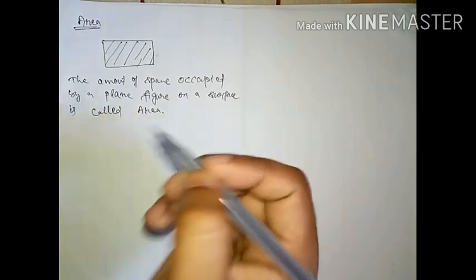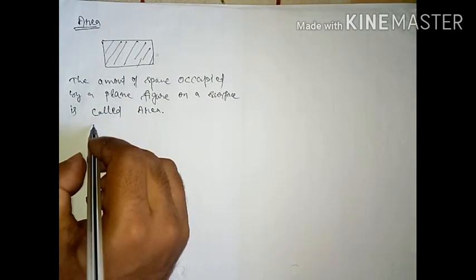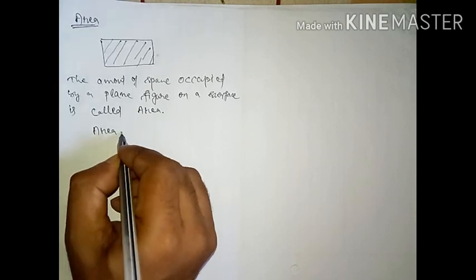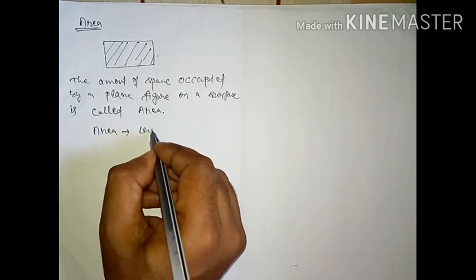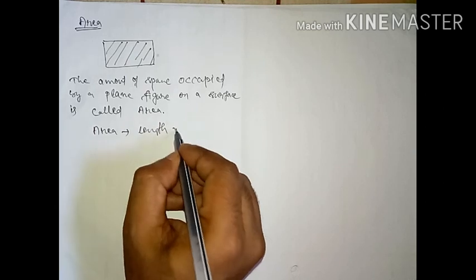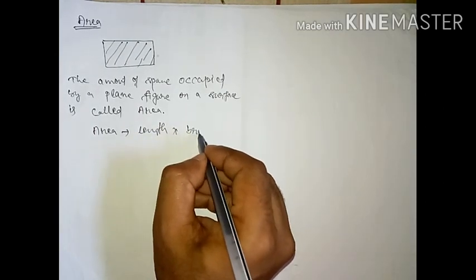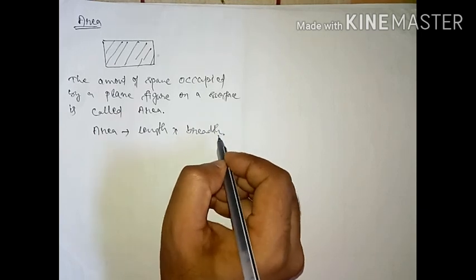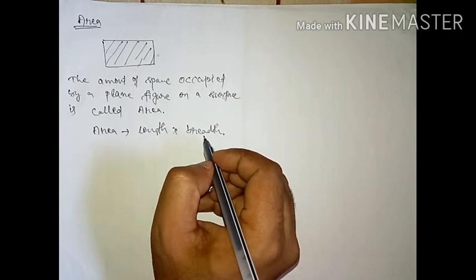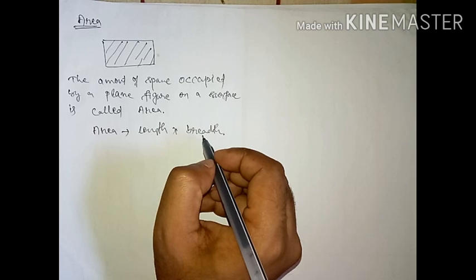Understood, students? And what is the formula to find out area? To find out area, the formula is length into breadth, students. Length into breadth. So this is the formula to find out the area.